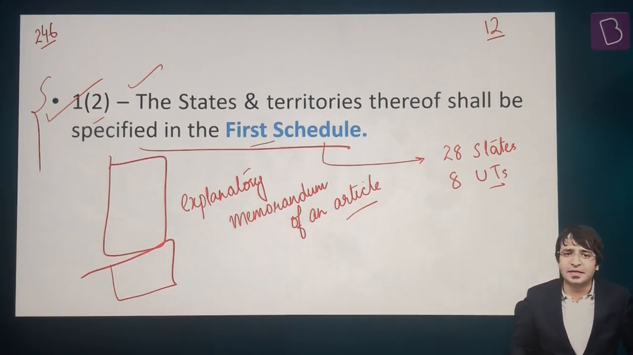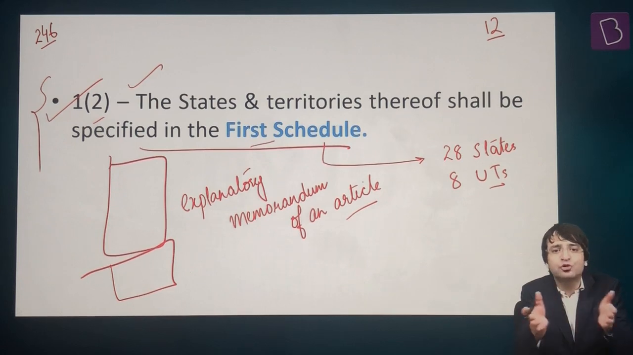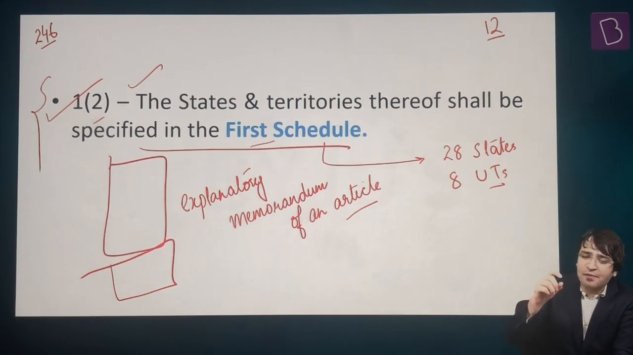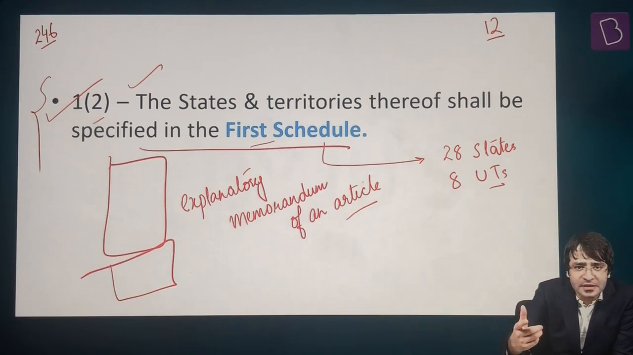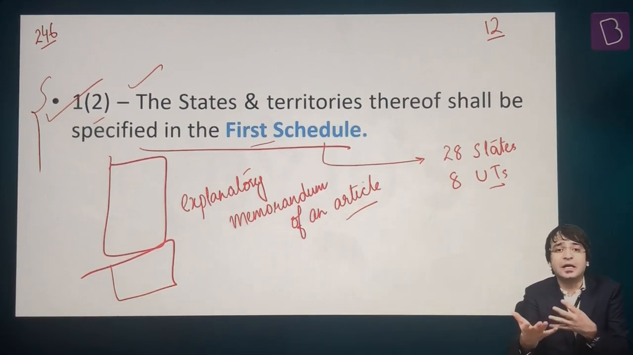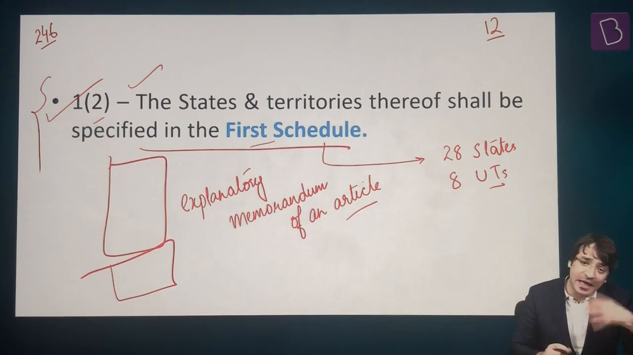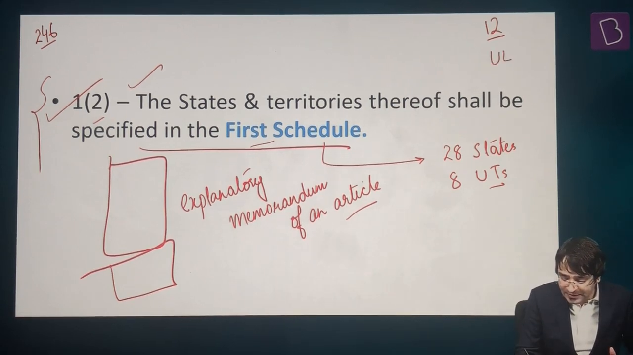What is Article 246? It talks about distribution of powers. That means some powers are given to the center, the parliament, some powers are given to the states, some powers are given jointly to both center as well as state. That is why we call it a union list, a state list, a concurrent list.